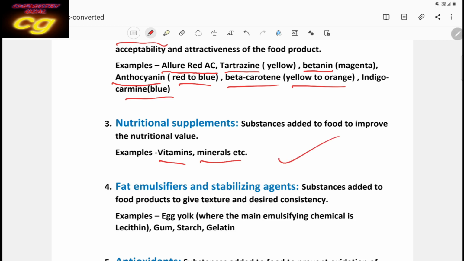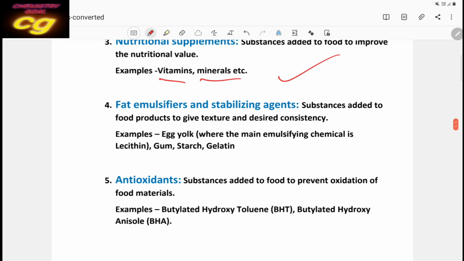Then the next one is fat emulsifier or stabilizing agent. These are very important. They increase the stability of the food. What are these? Egg yolk is also an emulsifying agent, and gum, lecithin, starch, gelatin can be used as emulsifying agents, which stabilize the food.